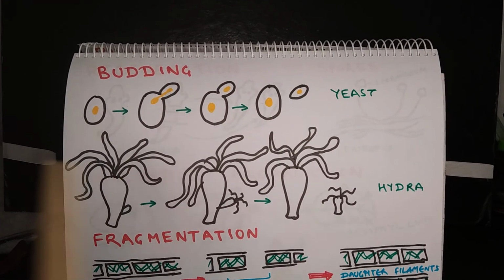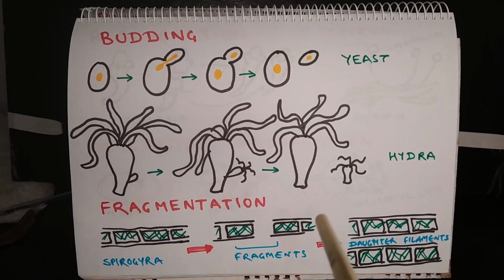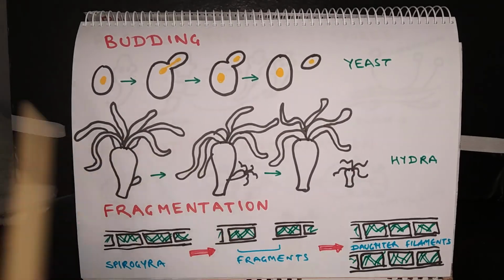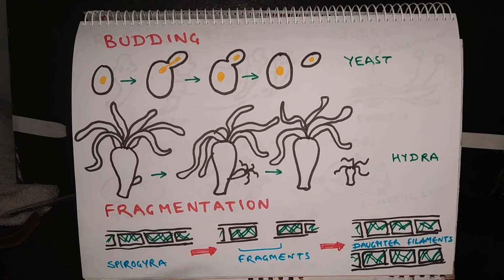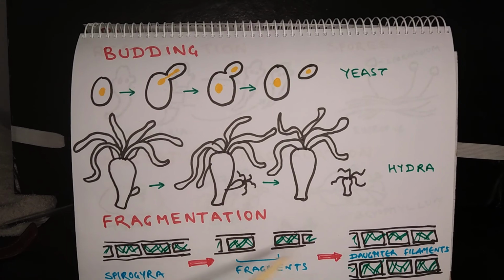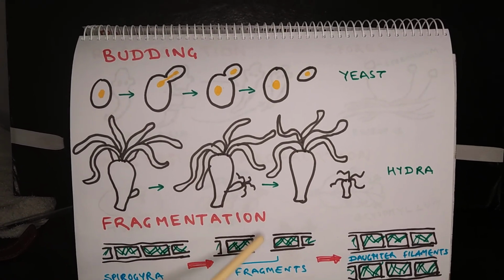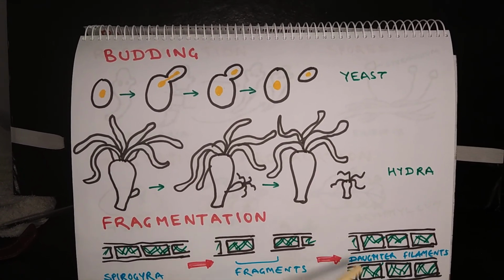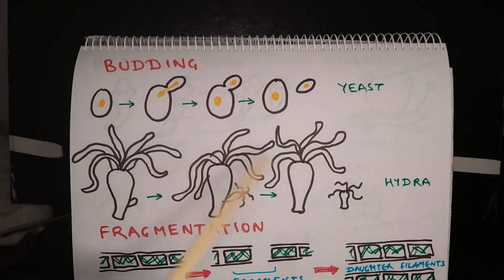Then comes fragmentation. It is seen in Spirogyra. The Spirogyra filament can break into many fragments. So these are the fragments, and each fragment has the capability to develop into a new individual or daughter fragments.